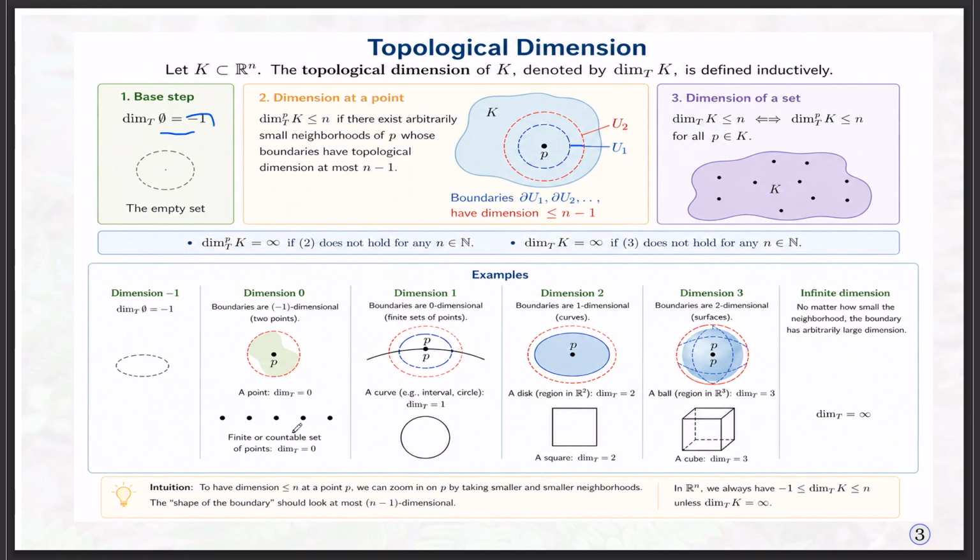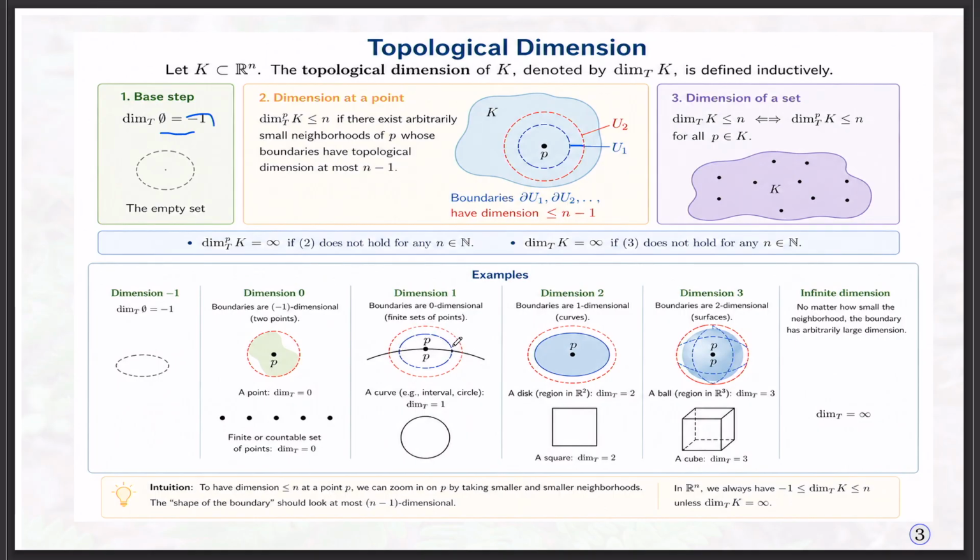If you take any finite or countable set, the boundaries are only the empty set, therefore their topological dimension is 0, a 0 dimensional space. That means boundaries are 0 dimensional, that means a finite set of points. When you have a curve, you can find the boundary, u1 and u2.